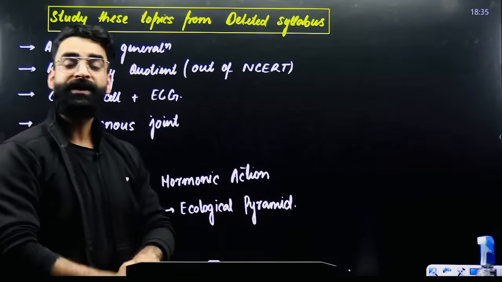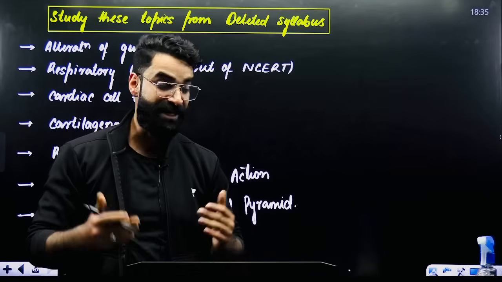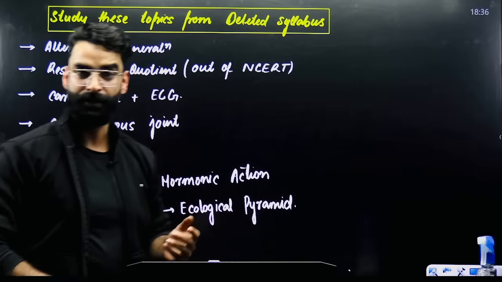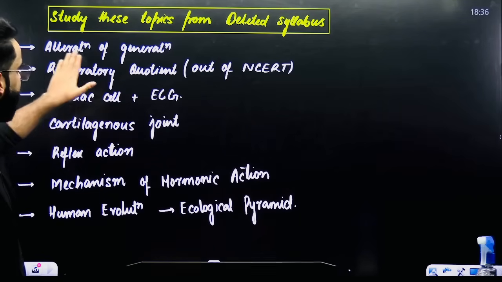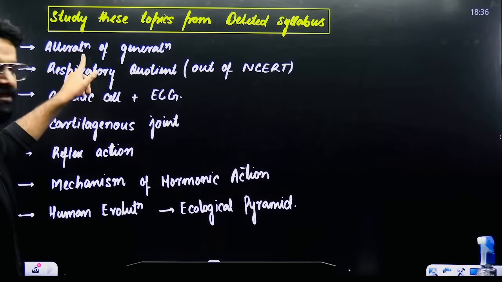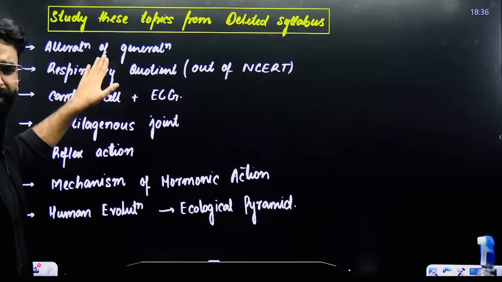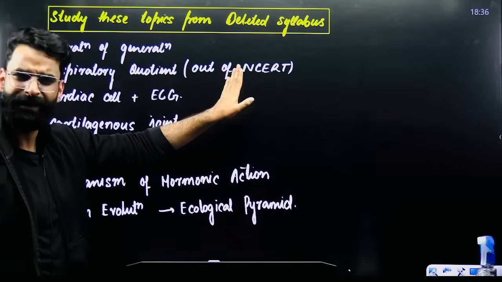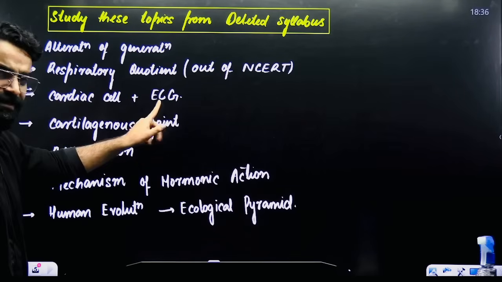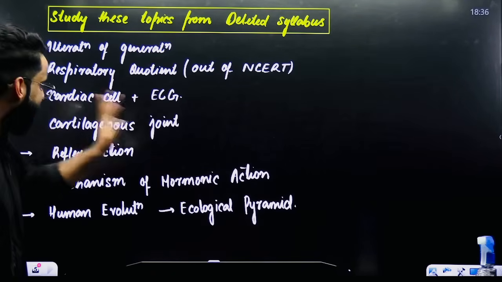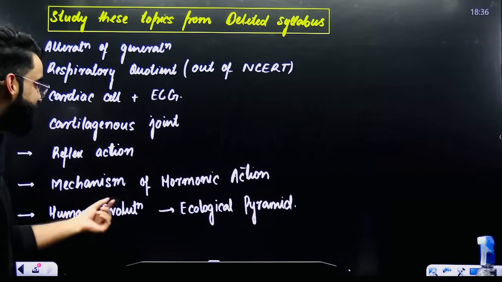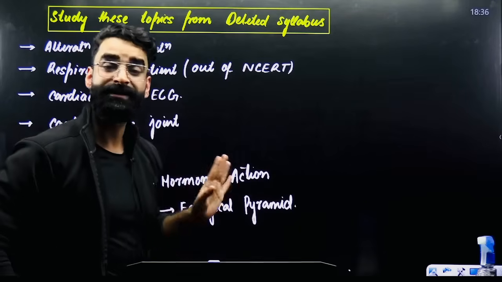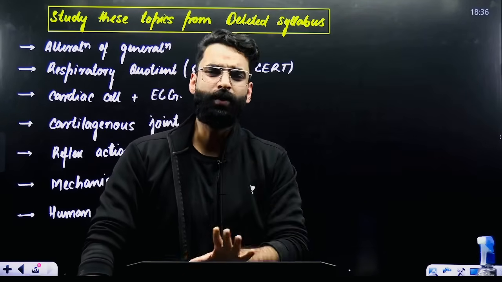Perfect. Now, what are the topics which you have to do from the deleted syllabus as well, which I feel are very, very, very important when I talk to a lot of amazing biology educators too. So what they have told me, alteration of generation. Okay. This is not in your syllabus, but you have to go through it once. Respiratory quotient. This is out of NCERT, but again, important. Similarly, cardiac cell ECG, again, important. Cartilaginous joint, again important. Reflex section, again important. Mechanism of harmonic action, again important. Human evolution and ecological pyramid. These are the topics basically which you have to do from the deleted portion.